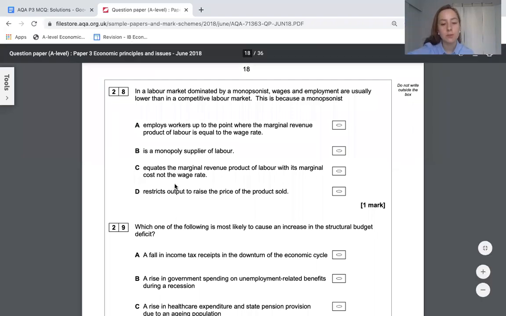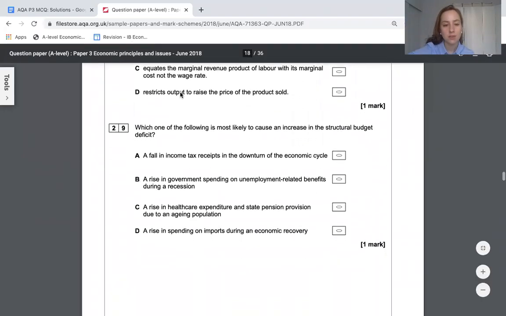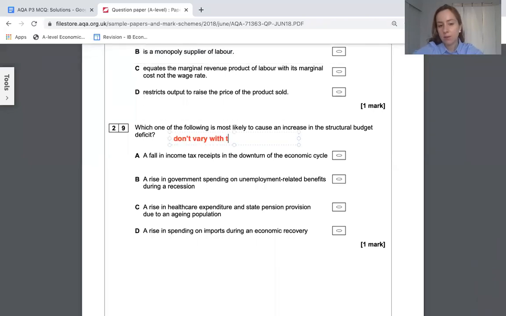Okay, and then the next one, which of the following is likely to cause an increase in the structural budget deficit? You're looking for things that don't vary with the business cycle. Overspending that doesn't vary with the business cycle. So here A is wrong. It's because of the economic cycle. That's wrong. Recession, again, wrong. Recovery, that's business cycle, wrong. So we're left with C.